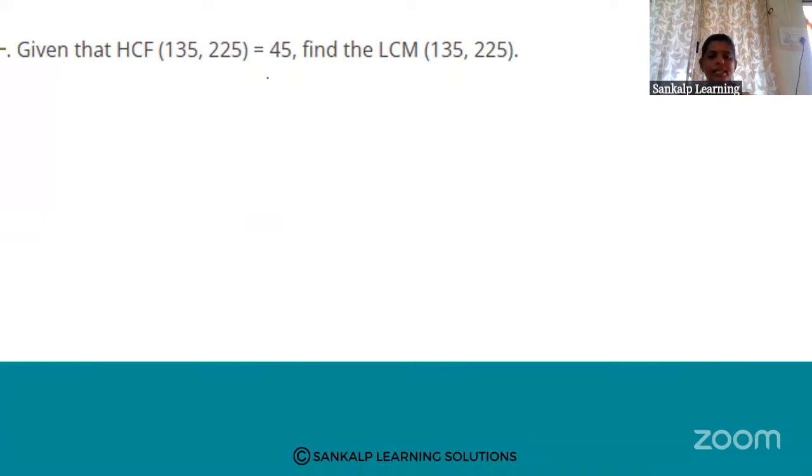Given that HCF of 135, 225 is 45. Find the LCM. So, two numbers. See, this is HCF of A and B. A is 135 and B is 225. HCF they have given, that is 45, and find the LCM. That means we need to find out the LCM.